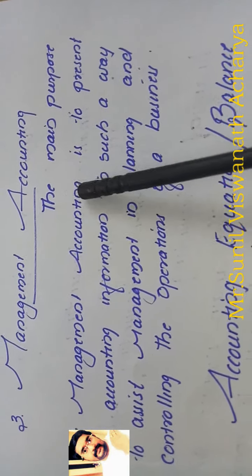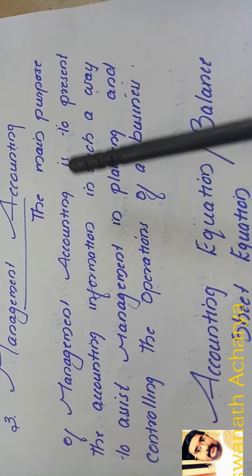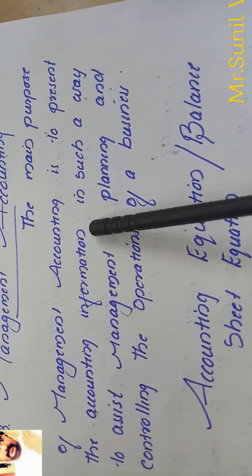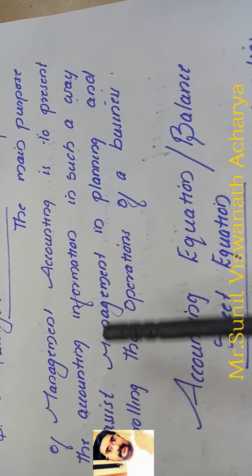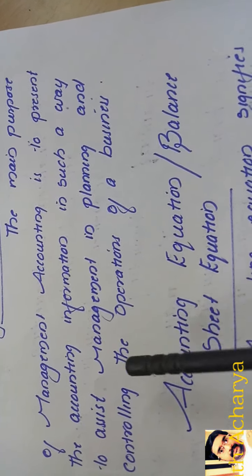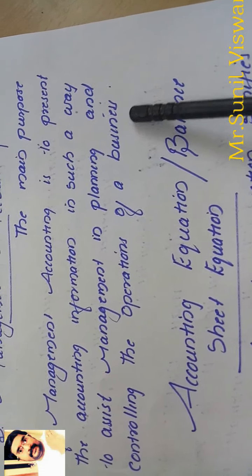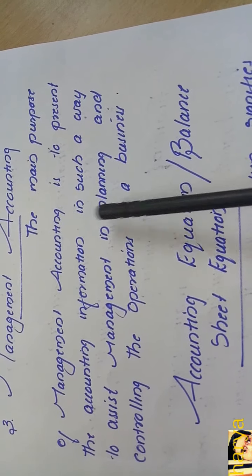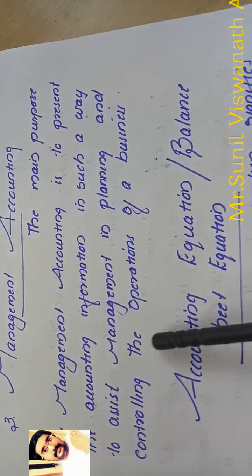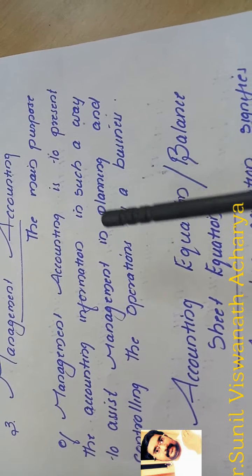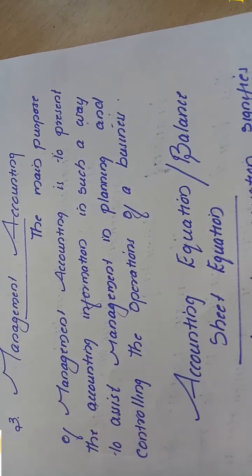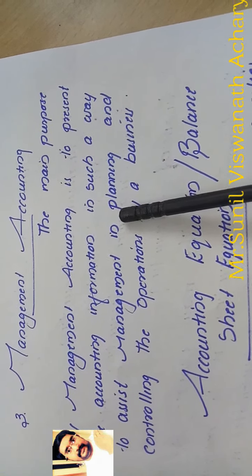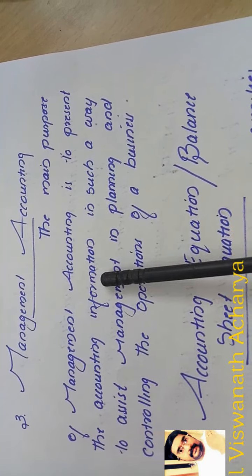Another branch of accounting is management accounting. The main purpose of management accounting is to present accounting information in such a way as to assist management in planning and controlling the operations of the business. We know that in an organization, the board of directors or managers do the planning and controlling of the operations of the business. To do this well, they first want accounting information presented in a suitable way.